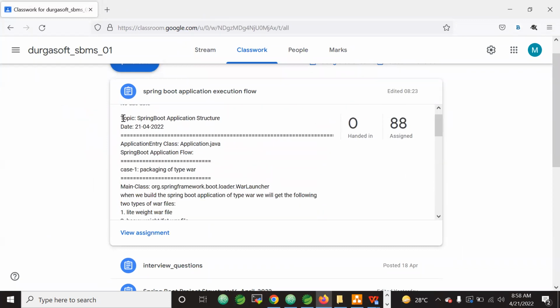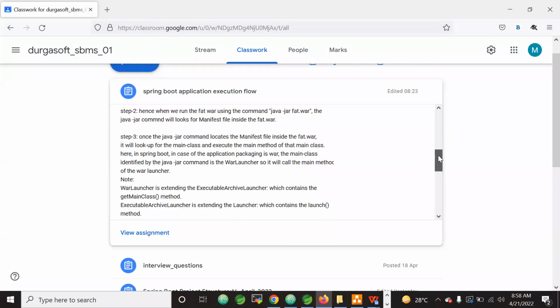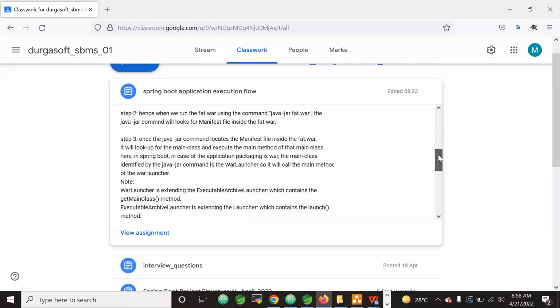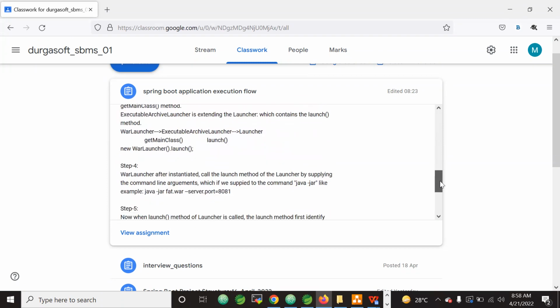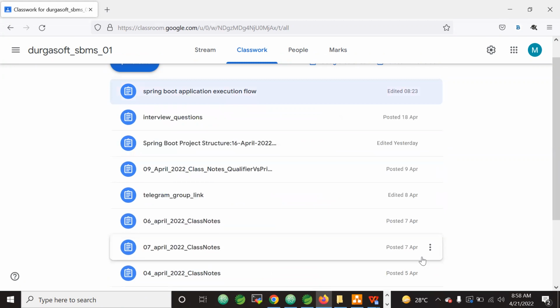For example, if you can see, Spring Boot application structure, packaging of type war. So what is the note? Step by step. Step 1, what it will be. Step 2, step 3. Like that, I will give the notes. Step by step notes we will discuss once I showcase everything in a practical manner.